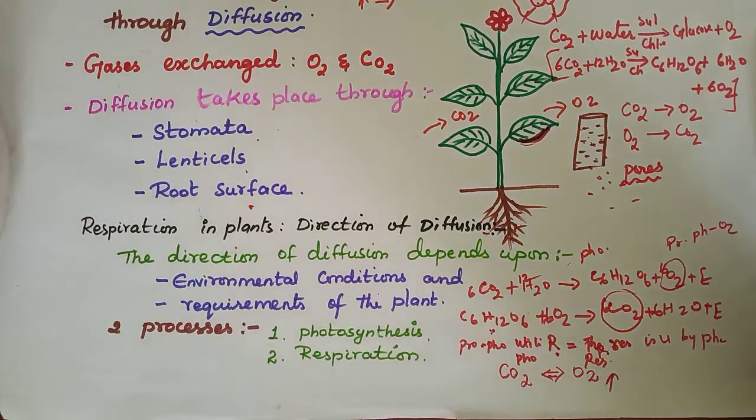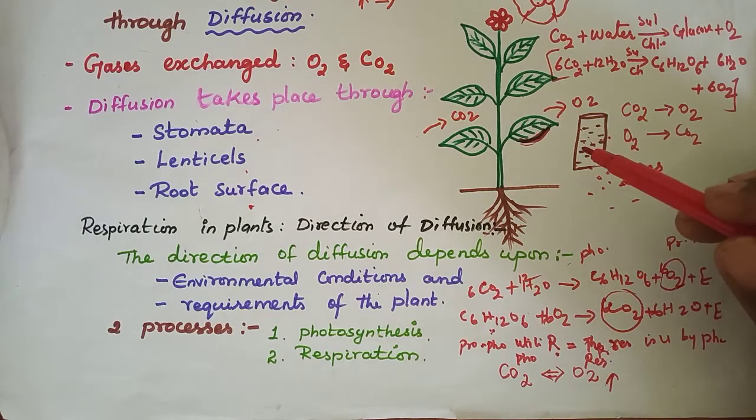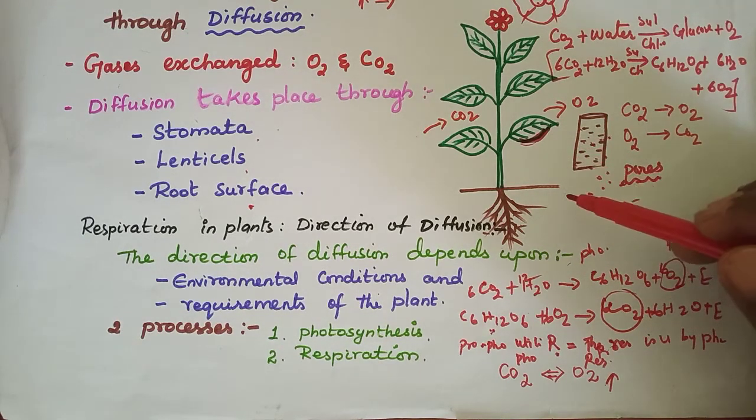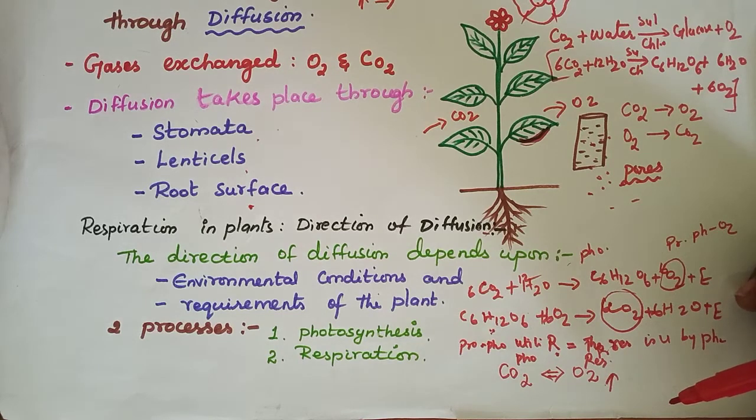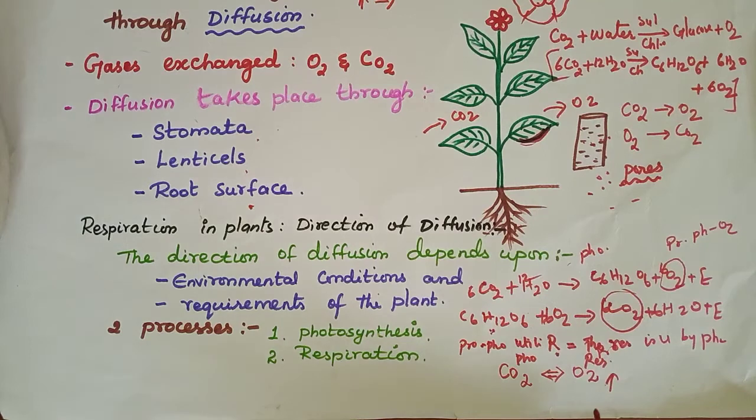Plants don't need that much for respiration, only very little, because they are doing it in the daytime, and at nighttime there will be more respiration. But we need oxygen, yes or no? Yes. So the plants are releasing more oxygen to the environment.